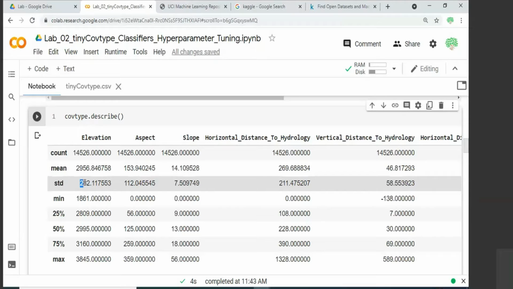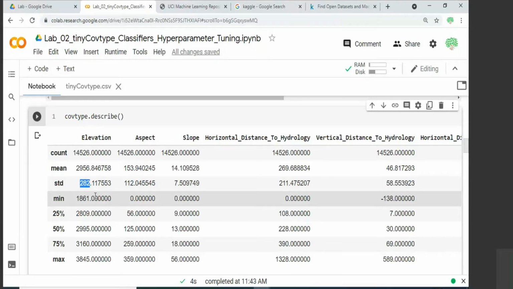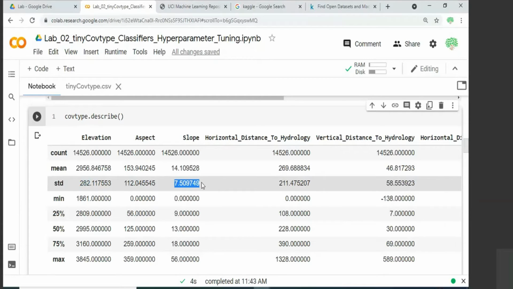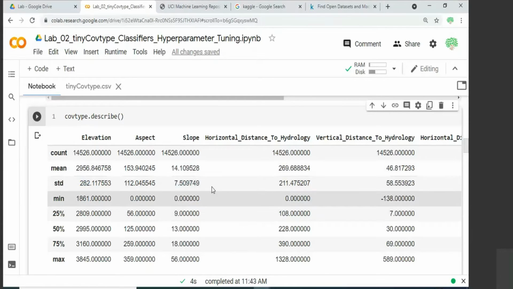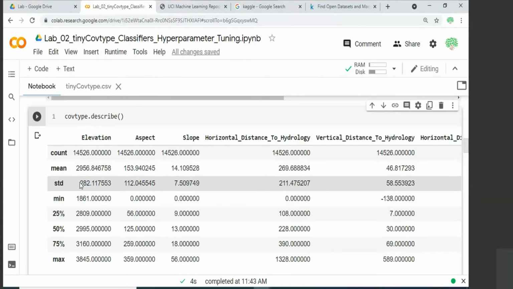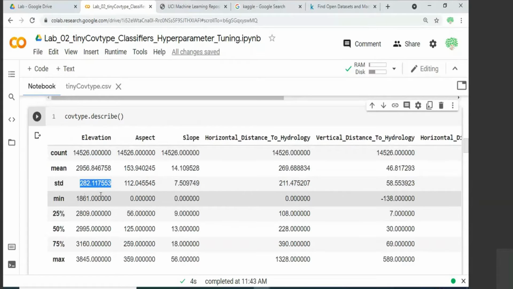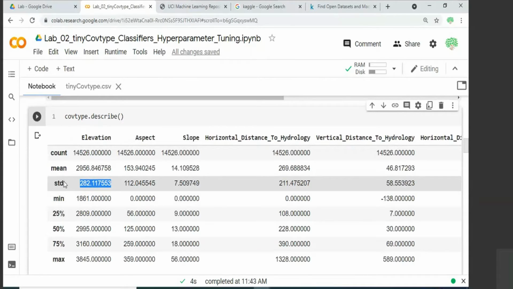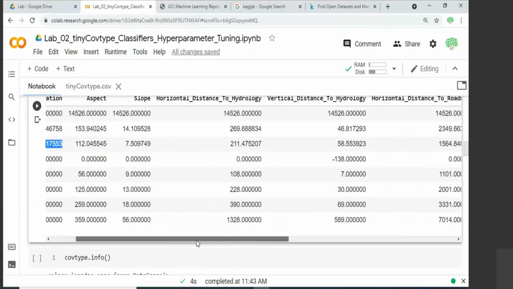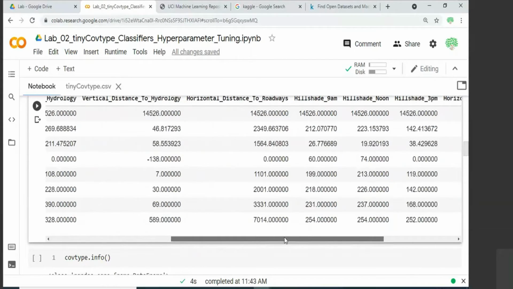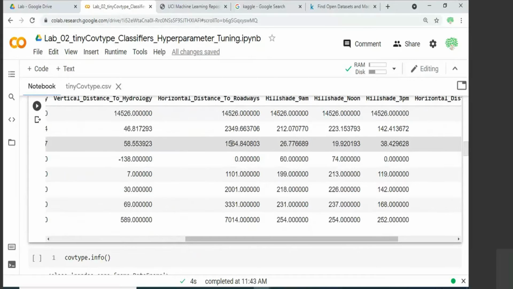If the standard deviation value is high, just by looking at this, you can understand that the data is very sparse, largely spread apart. Here the standard deviation is small, so that point cloud will be very dense, or roughly dense compared to data with high standard deviation. So these are some quick insights you can understand about the data by looking at these numbers. Especially the standard deviation is very useful information to understand how dense or sparse the data are. Here this says it's a hugely sparse data set.